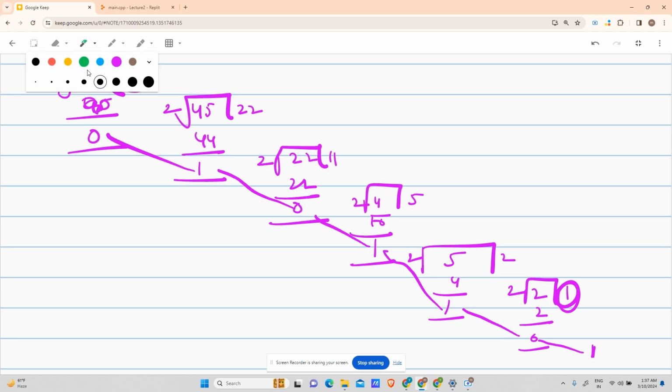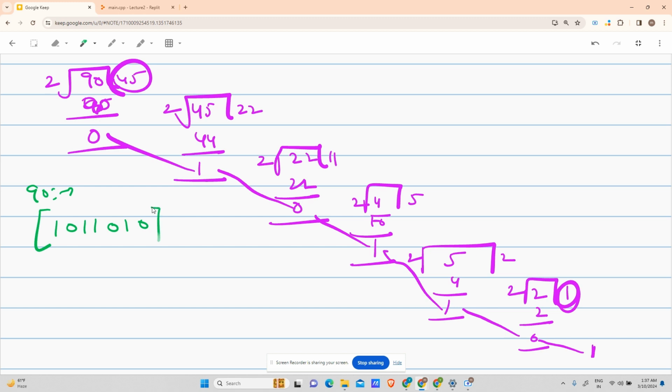So your binary equivalent of 90 will be 1011010. This is your binary equivalent. That means if you write 90 in terms of binary, in terms of 0s and 1s, it will be written as 1011010. Now I said that there are 32 bits. What is the number of bits here? It is 1, 2, 3, 4, 5, 6, 7. I'm using 7 bits.